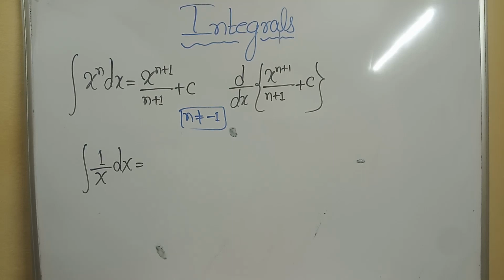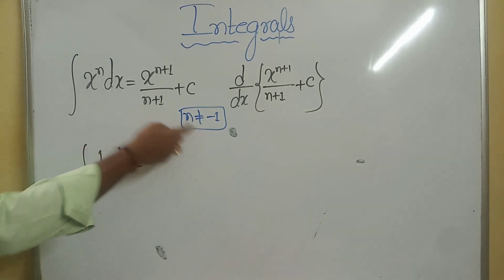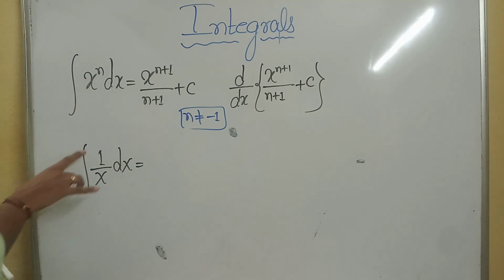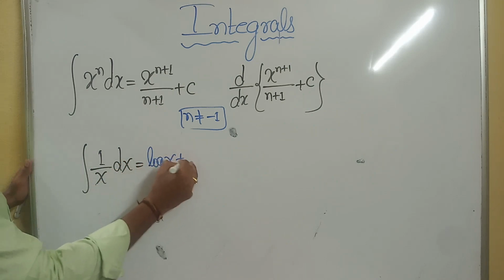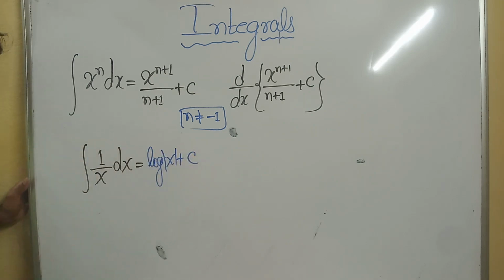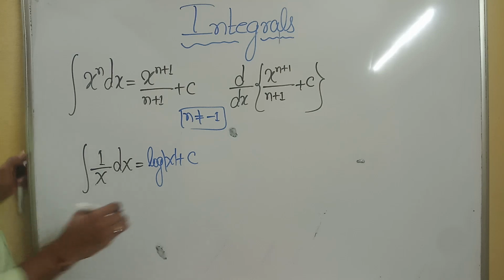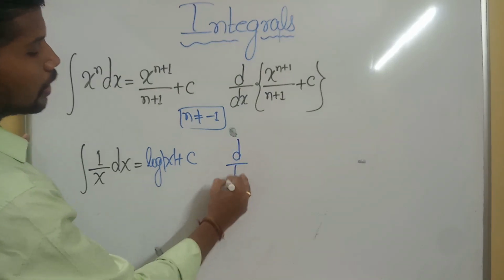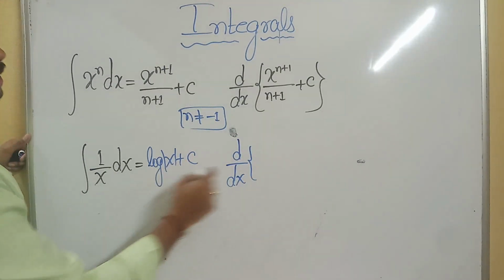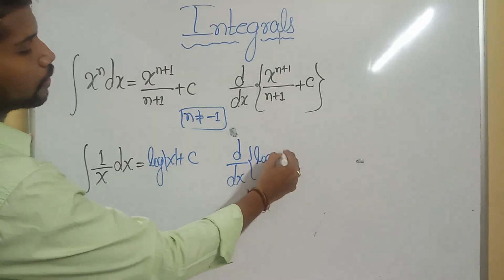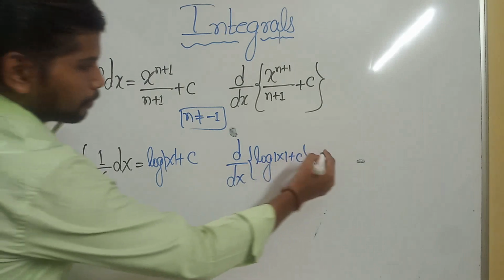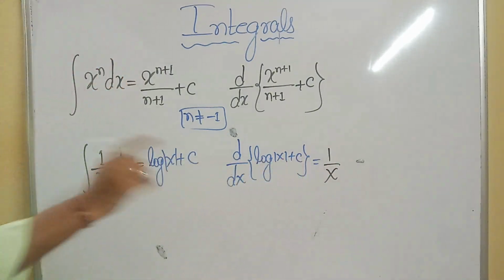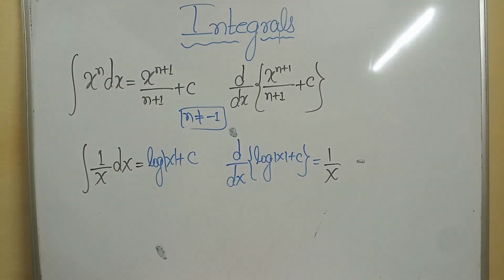Observe the next one. If n is equal to minus 1, we have x raised to minus 1, which is 1 divided by x. Means the integral of 1 by x will be log of x plus c. Log of modulus of x, because log is defined only for positive values. You already know that the derivative of the right function must be the left function. What is the derivative of log x? Yes, the derivative of log x is 1 divided by x, and the derivative of c is 0. Got the point clearly?